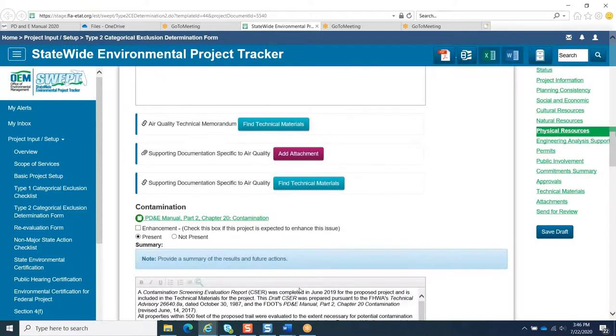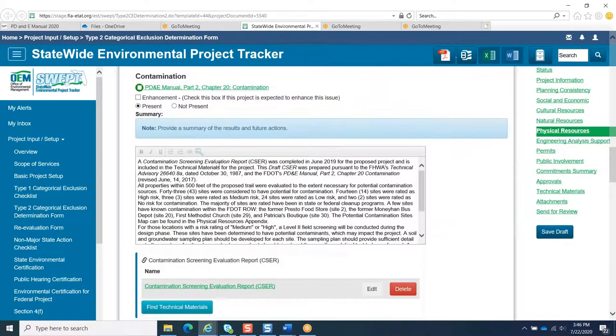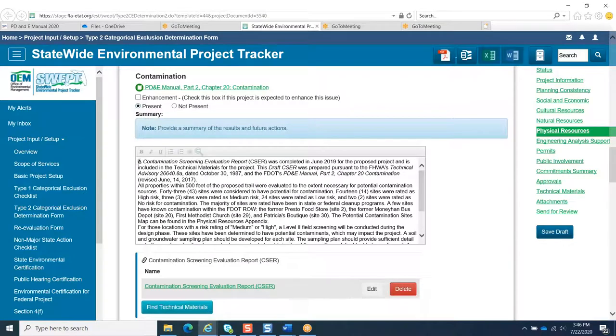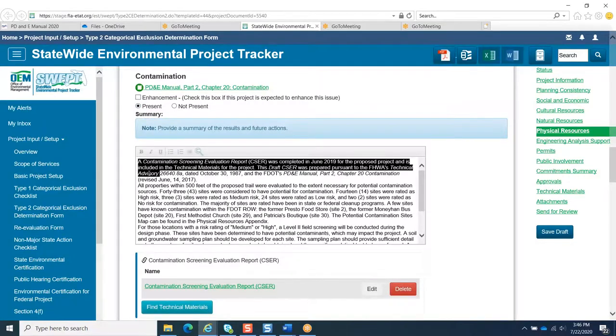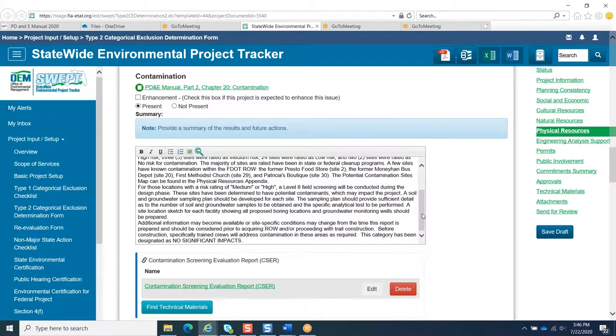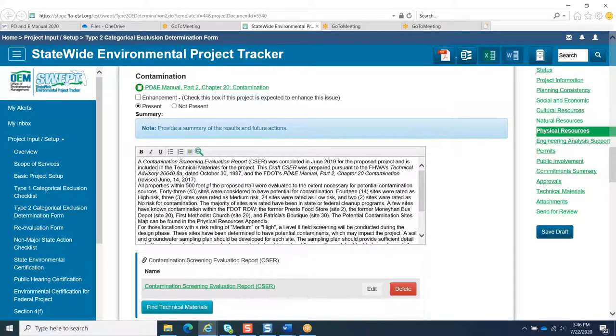Once a selection is made under contamination as to the impacts, if contamination isn't present, a standard statement will pop up in purple. If it is present, please provide a summary including the description of contaminated sites on or adjacent to the project, measures taken to avoid or minimize impacts, a summary of results from the contamination screening including any potential high and medium sites, and any sites which may require additional investigation.